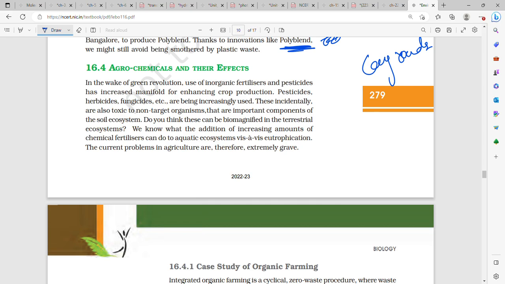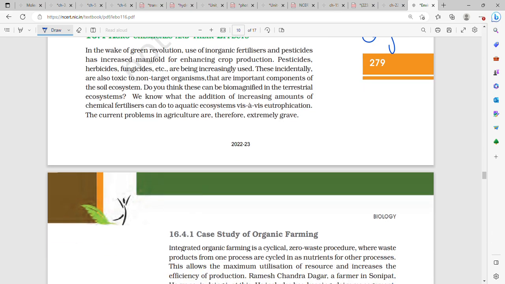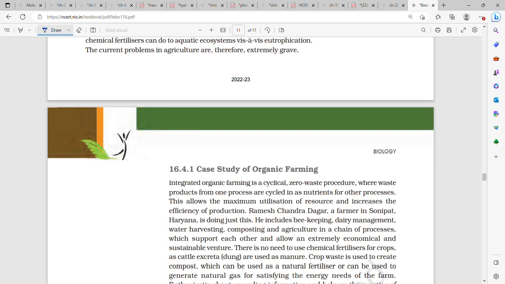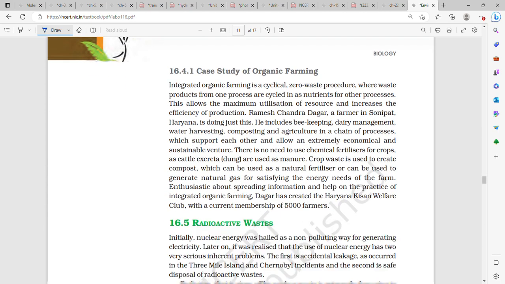Agrochemicals and their effects. Pesticides, herbicides, and fungicides also harm non-target organisms. Extremely grave.